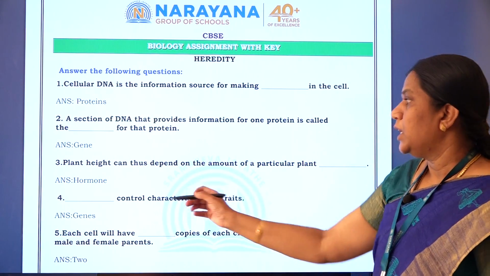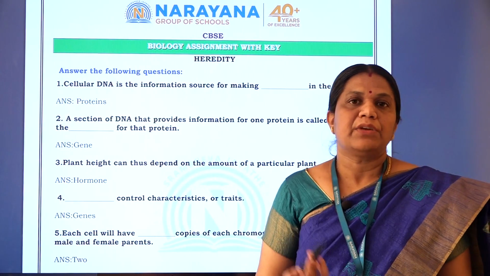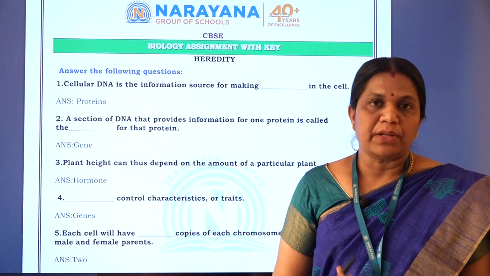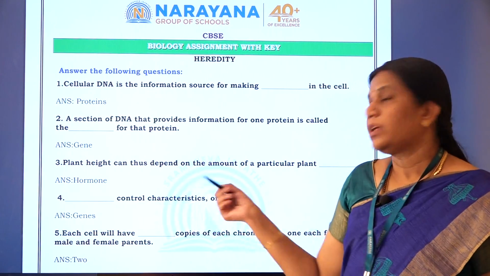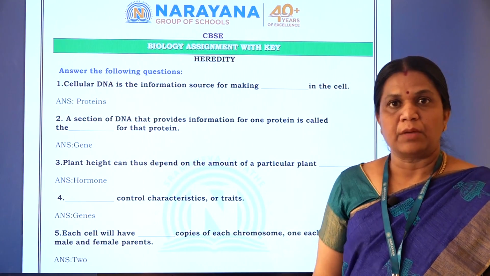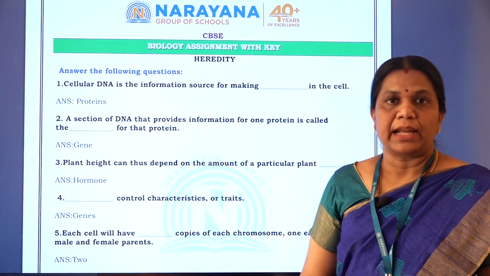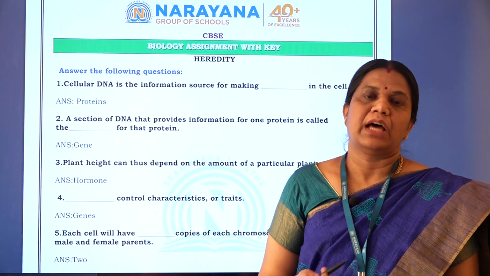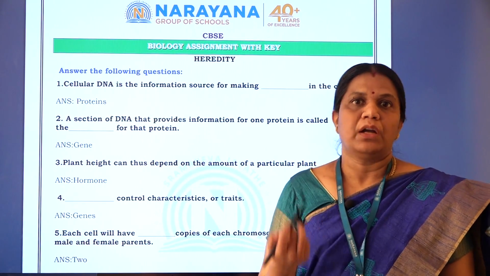Then fourth question: dash control characteristics or traits. What are all the characters we receive from our parents? That depends on the genes, on the genetic material. Traits are nothing but the characters which we receive from our parents. Genes control the characteristics or the traits. The DNA which has the genes is responsible for the characters or the traits which we show.